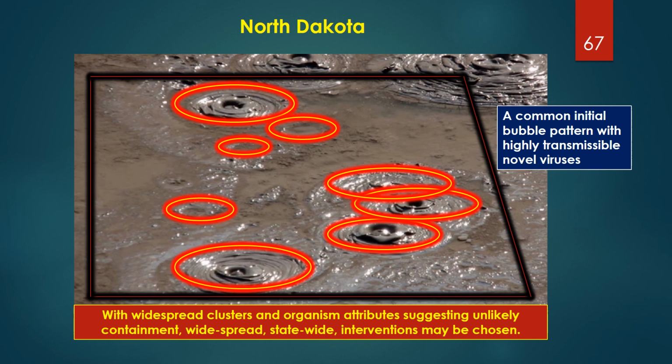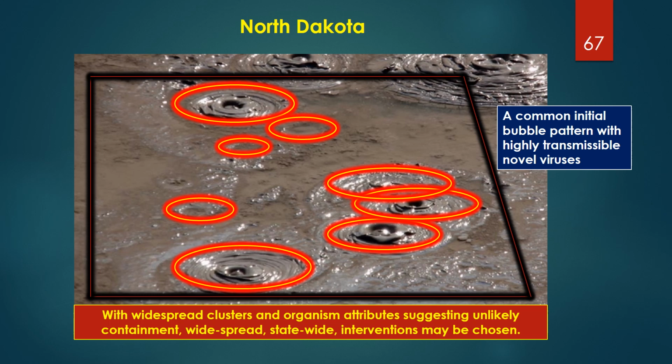The term wave is often used in describing the spread of disease during epidemics or pandemics. In most instances, epidemic and pandemic spread acts more like bubbles, as illustrated in this outline of a North Dakota state map superimposed on a picture of a mud pot from Yellowstone National Park. These circles represent clusters of cases with surrounding waves of local spread. Using this type of epidemiologic data, along with known attributes of the offending organism, decision makers make strategic choices.